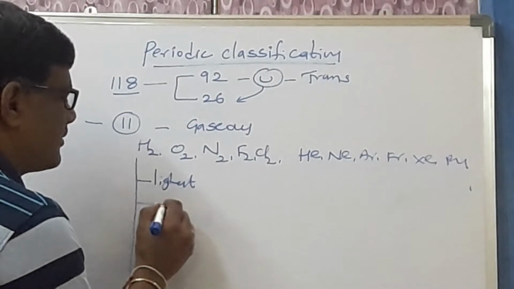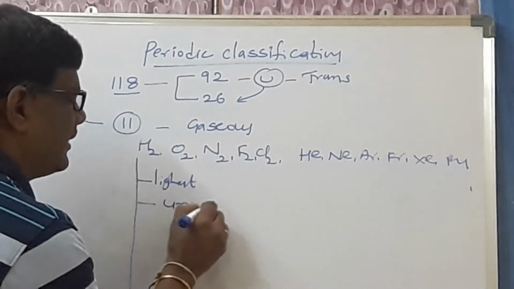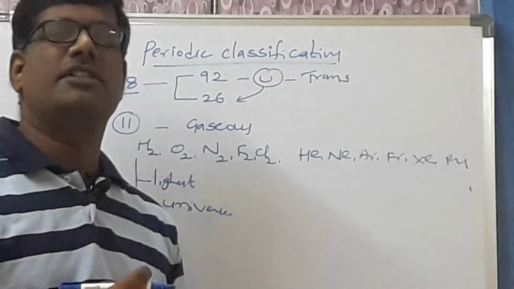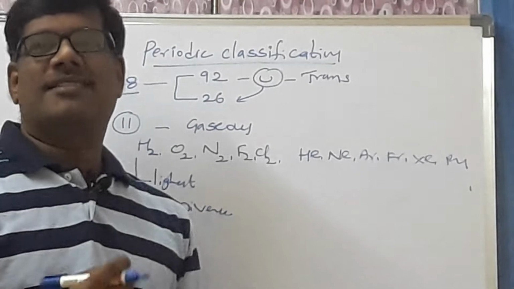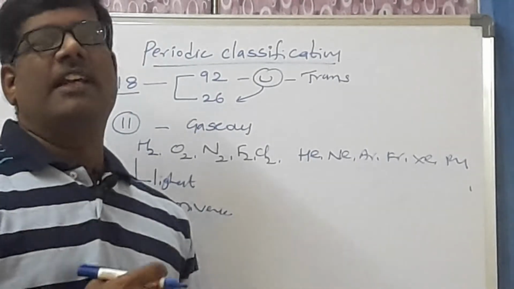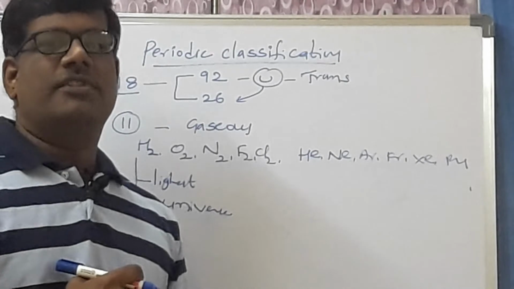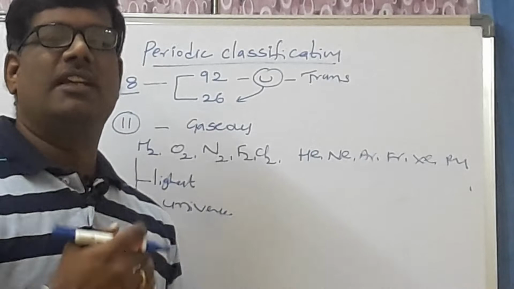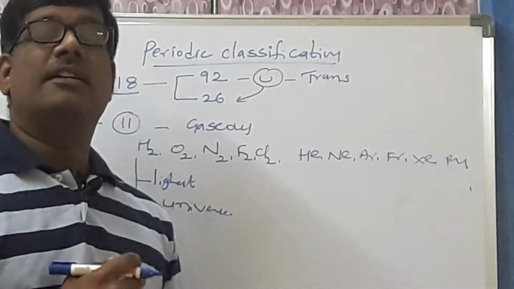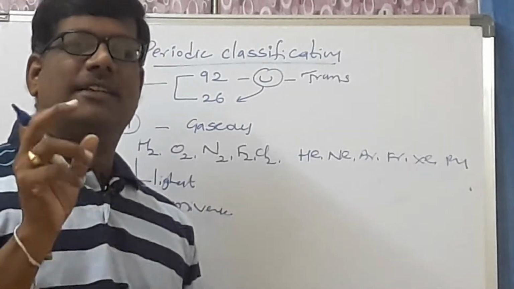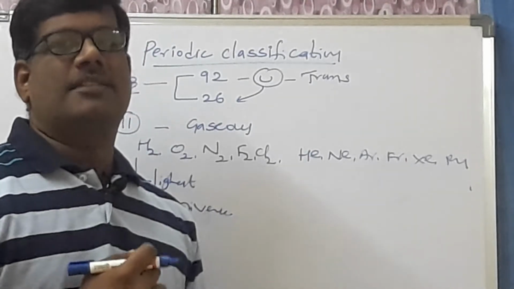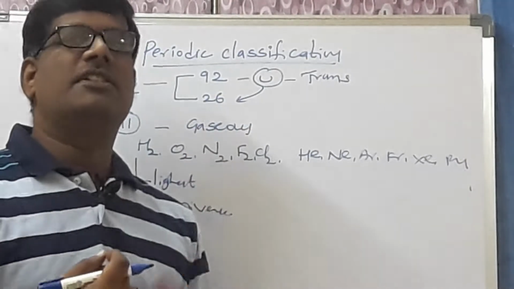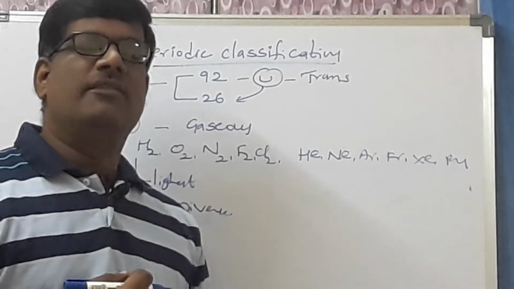Number 2, hydrogen is the most abundant element in the universe. Sun and stars give energy due to nuclear fusion reactions. In order for nuclear fusion to occur, hydrogen is involved. Hydrogen combines with another hydrogen and gives helium, and not only helium but bigger nuclei, liberating a large amount of energy. That energy we observe as the sun and the stars. Hydrogen is involved because it is the most abundant element in the universe.